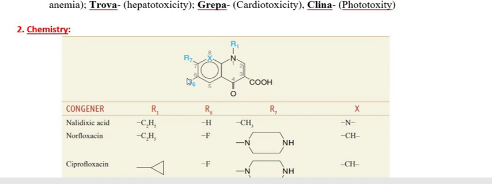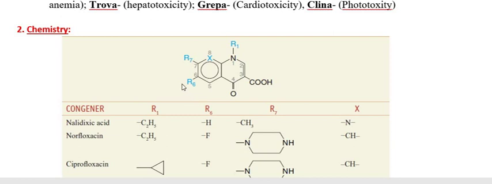So addition of fluorine at position 6 is why the group is called fluoroquinolones. Here at R6 is the fluorine substitution. At the R7 position, there is substitution of a piperazine group.